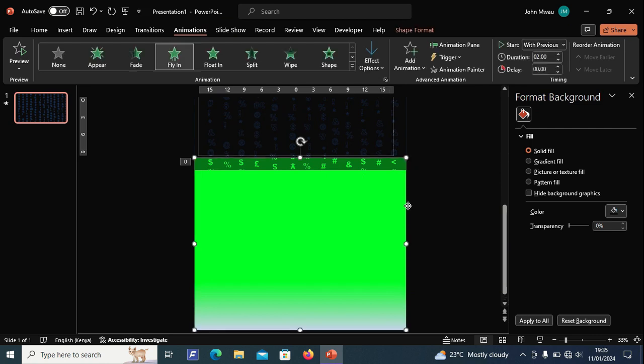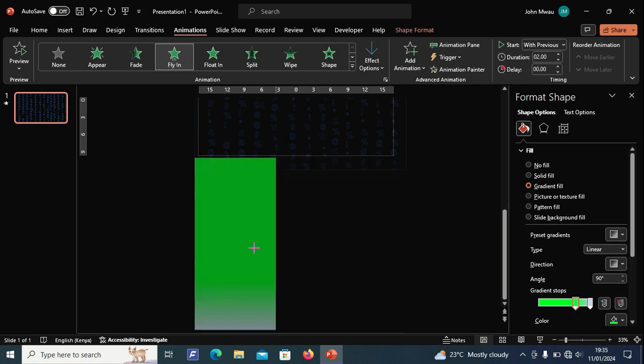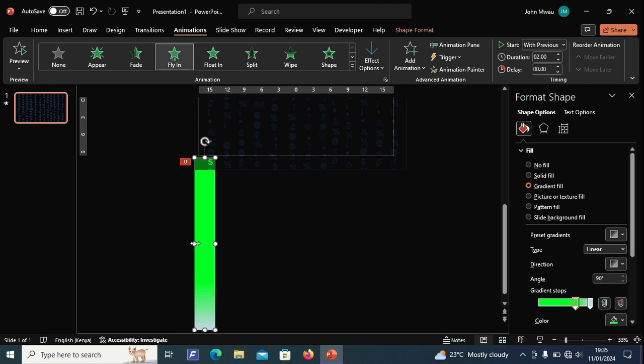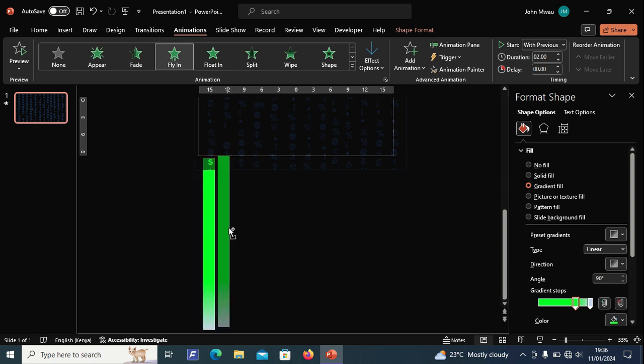Resize the new animated rectangle to the size of the text boxes. Duplicate to fill the screen and align with the symbols.